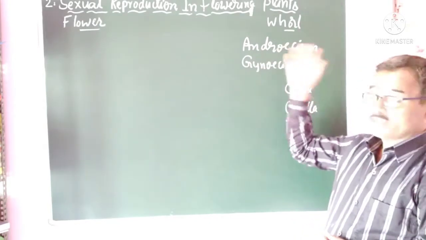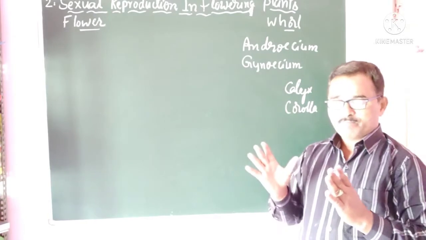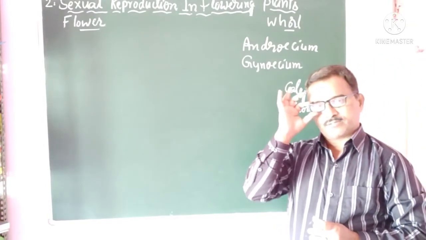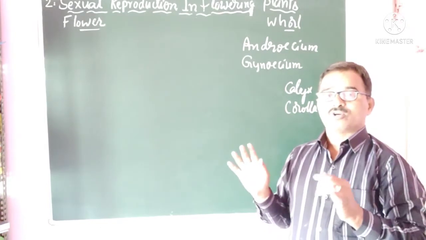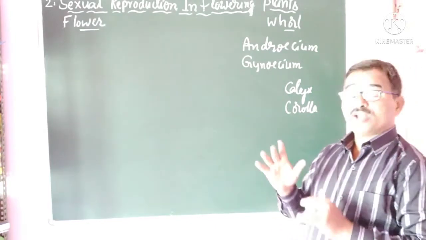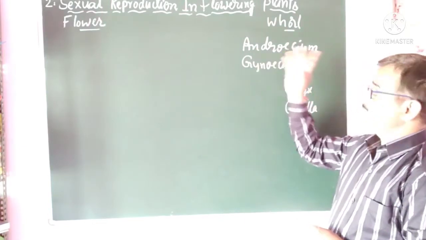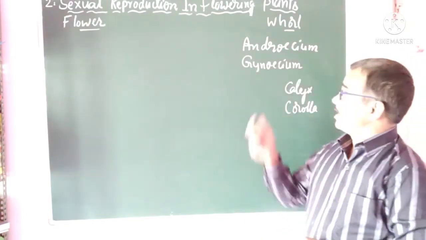Okay. So first, pre-fertilization events. Regarding pre-fertilization events, first we are going to discuss gametogenesis. But to understand gametogenesis, it is better to understand the structure of the male and female sex organs where those gametes are produced. The first male sex organ, that is the androecium. Let me go to the androecium.